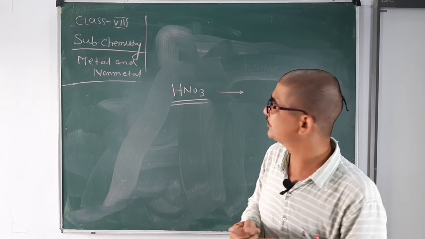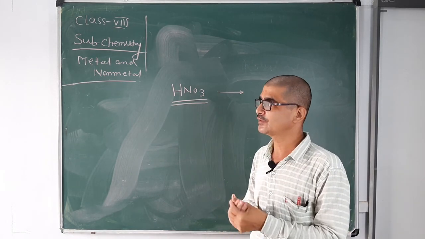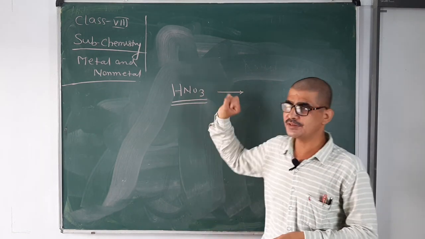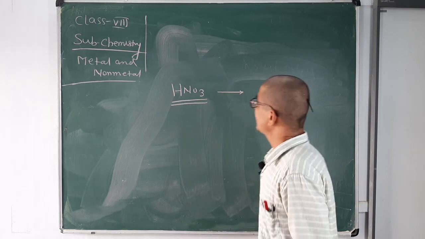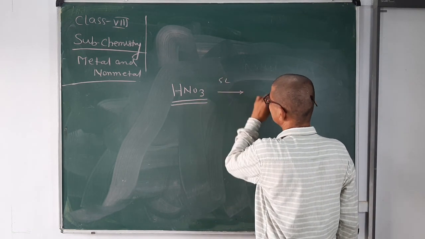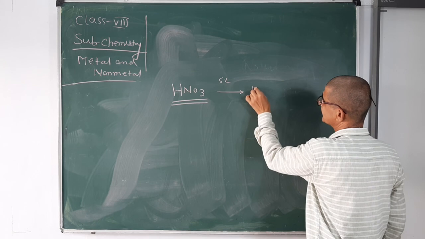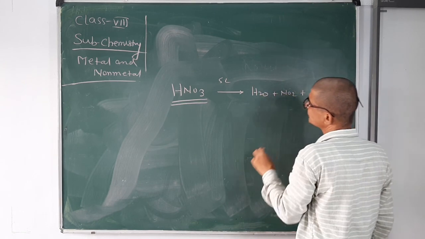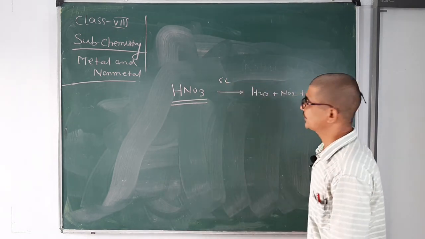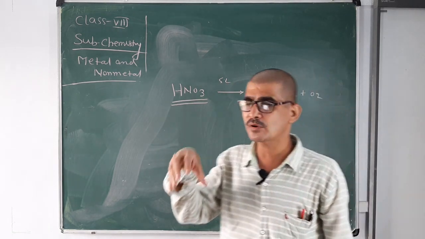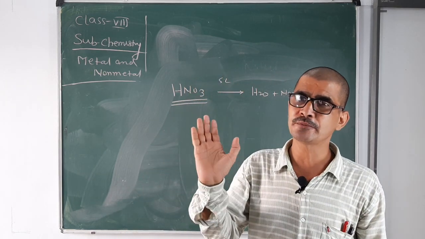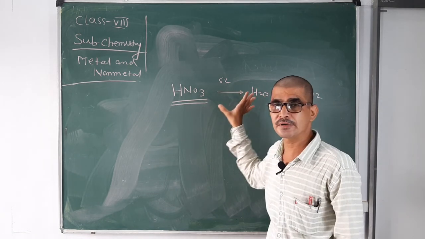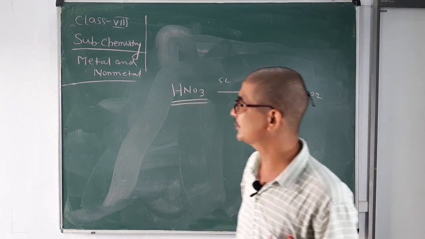Some chemicals are kept in brown bottles, like nitric acid. Why? Because nitric acid is decomposed in the presence of sunlight. So it is kept in a brown bottle because a brown bottle prevents light. That's why it is kept in a brown bottle. This is a simple reasoning type question generally asked in your examinations.